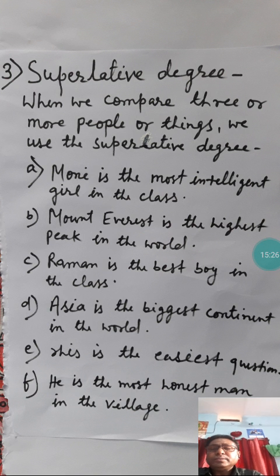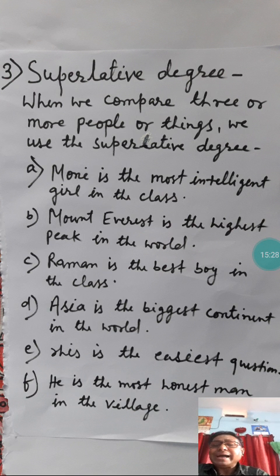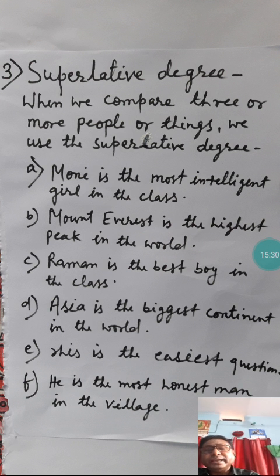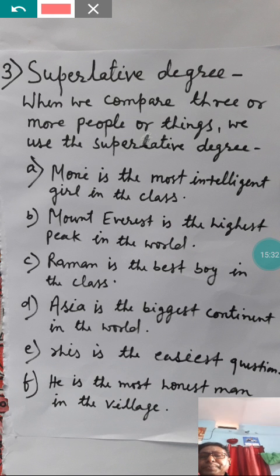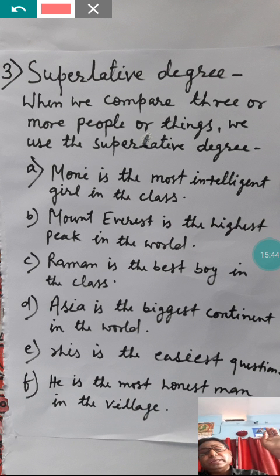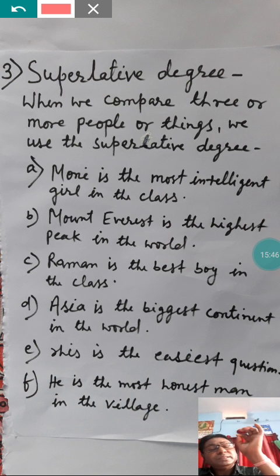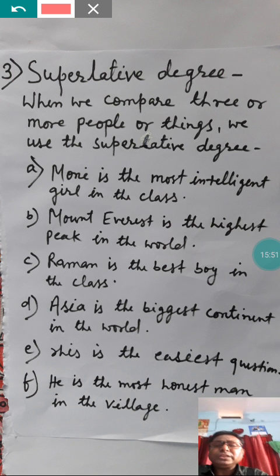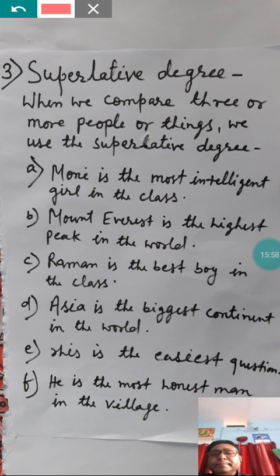Now you see second, Mount Everest is the highest peak in the world. Here again you can see the highest peak. Here the highest peak is the superlative form that is used. Mount Everest, the highest peak in the world, means no other peak in the world is as high as Mount Everest, and that's why here we have used the superlative form of high, that is highest, the highest. The is used before the superlative degree.